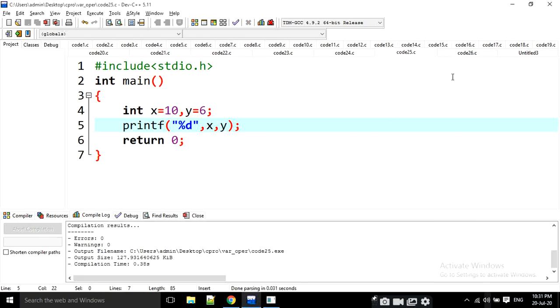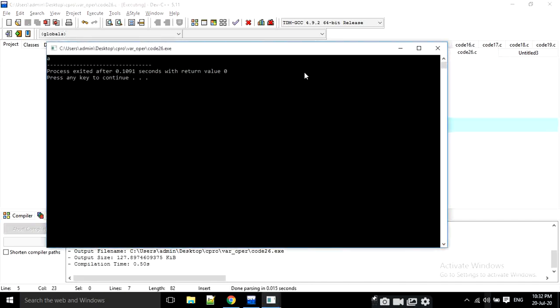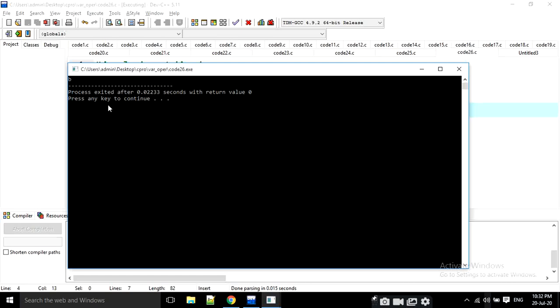That's it. And the last one is the 26th. Here I am going to take x is equal to 97. I am going to print it as a character. Character means it is the ASCII value. What does 97 represent here? 97 represents a here. If I execute it, it is going to be printed as a. For example, if I change it to 98, it is going to print b here. Okay,